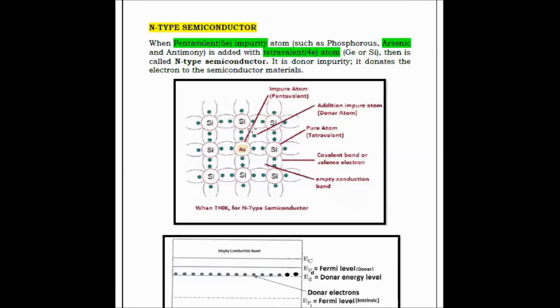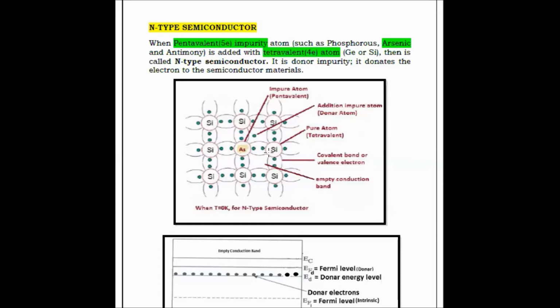So when this pentavalent impurity atom is added with the tetravalent atom, the tetravalent atom is nothing but silicon. Silicon is a pure platform. Over the pure material, we are going to add an impurity. We are going to dope an impurity. When we dope the impurity over the pure platform, the structure of the pure semiconductor will change. So an impurity concentration changes the property of the pure semiconducting material.